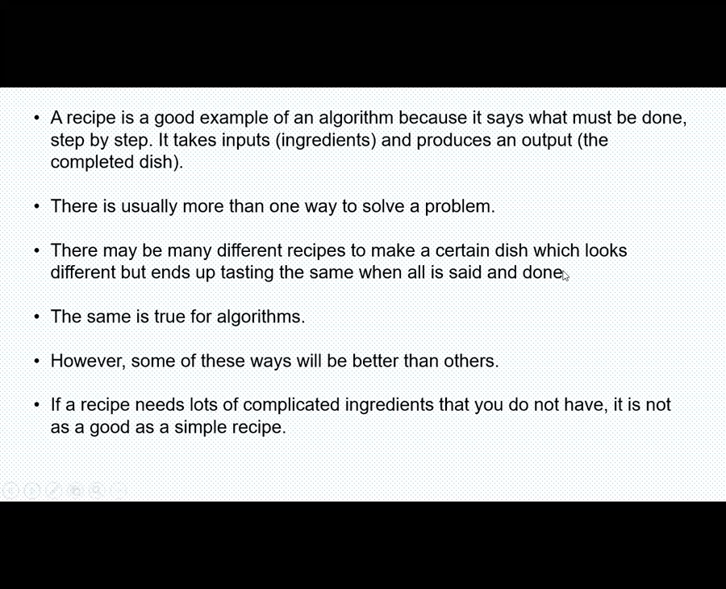However, some of these ways will be better than others. Some algorithms can be better than others. If a recipe needs lots of complicated ingredients that you do not have, then you can just discard that recipe. If you have multiple recipes to cook the same dish, which will give you an output of the same taste, then you will discard the recipe with complicated ingredients and consider the other recipes.